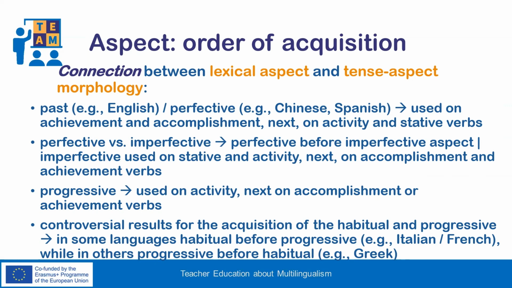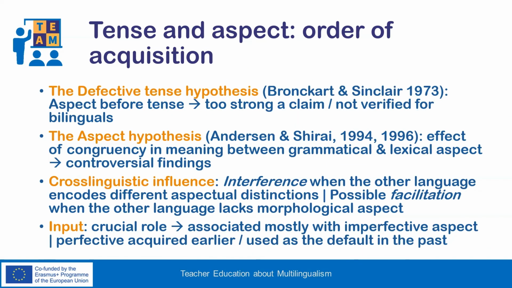used before habitual. An early account, the defective tense hypothesis, suggested that aspect comes before tense because researchers observed that monolingual children are initially unable to express tense relations, whereas they can express aspect. They based this proposal on evidence from the fact that they use the present instead of the imperfective in past contexts. This has been considered too strong a claim and could not be verified for bilingual acquisition.